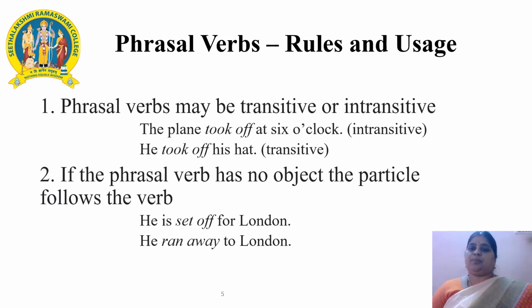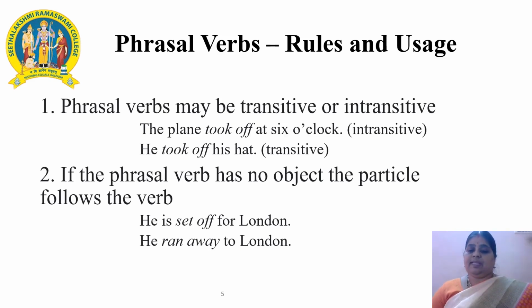There are 8 points to be noted while understanding phrasal verbs. These are the rules that relate to the phrasal verbs. The first one being, phrasal verbs may be transitive or intransitive. When the phrasal verb takes an object, it is a transitive verb. For example, he took off his hat, where his hat is the object. When the phrasal verb does not take an object, it is an intransitive phrasal verb. For example, the plane took off at 6 o'clock, where at 6 o'clock is an adjunct. An adjunct is a word or a phrase which, when removed, will not affect the meaning of the sentence.